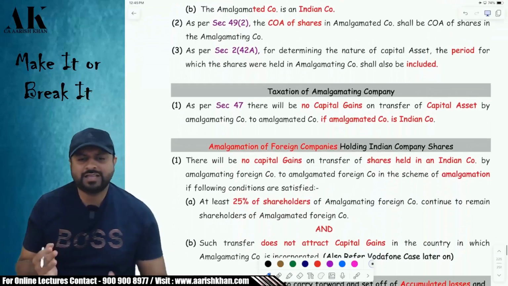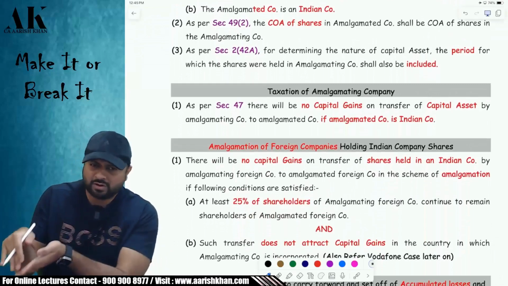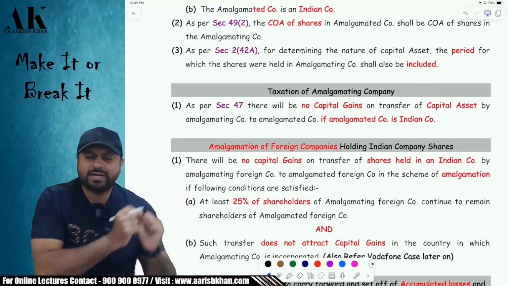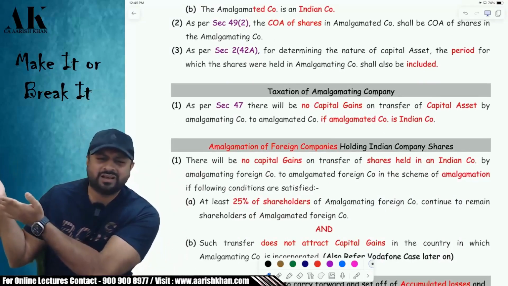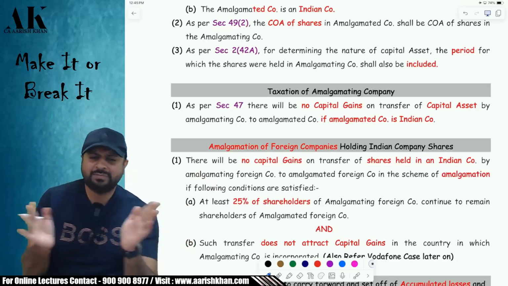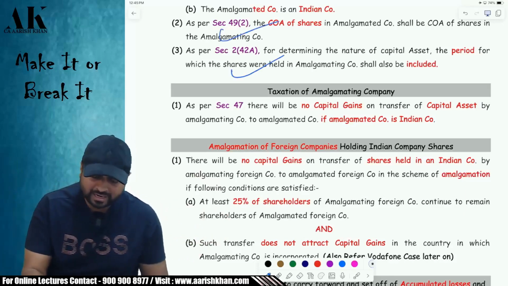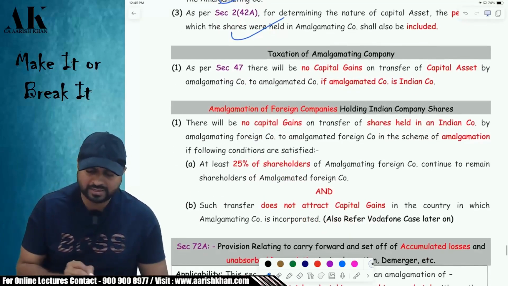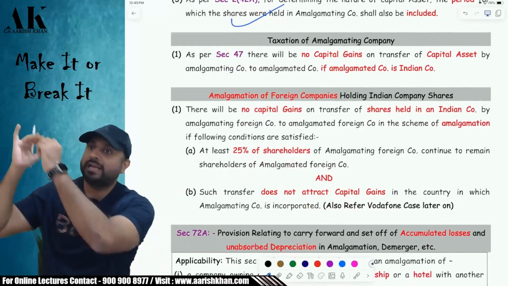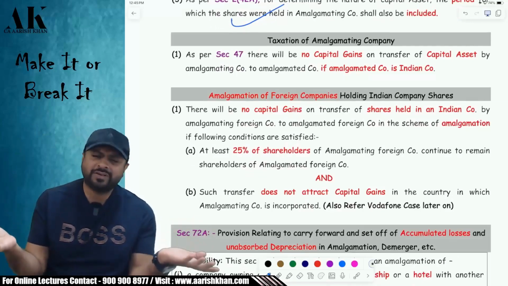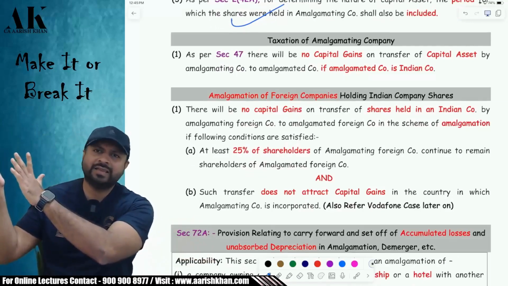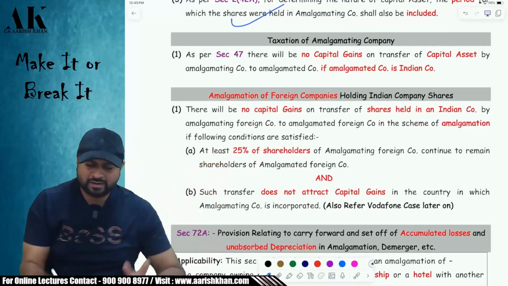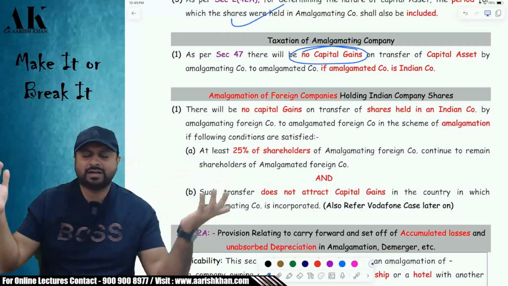Okay. Sir, what will be the cost of acquisition later on in the hands of the shareholder? The cost will be the cost of the previous share. What will be the cost of the amalgamated company shares? That will be the same as the cost of the amalgamating company shares. Sir, can the period of holding be clubbed? Yes, you can club the period of holding and determine whether the asset is what? Long term or short term. You are free to do that. Okay. Next one. Sir, what is the treatment in the hands of the amalgamating company? Amalgamating company will do only one thing. Whatever capital assets are there with the amalgamating company, they will transfer all the capital assets to the amalgamated company. Then there is no capital gains on that. That is exempt under section 47.